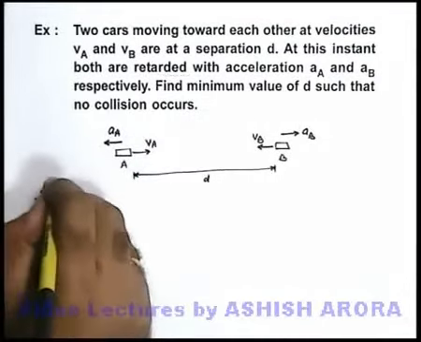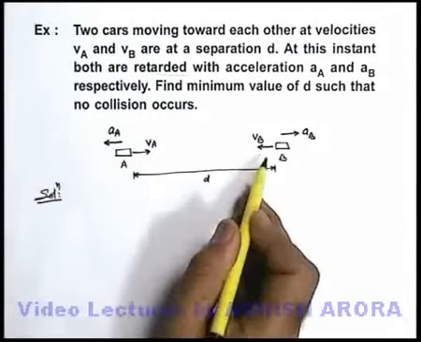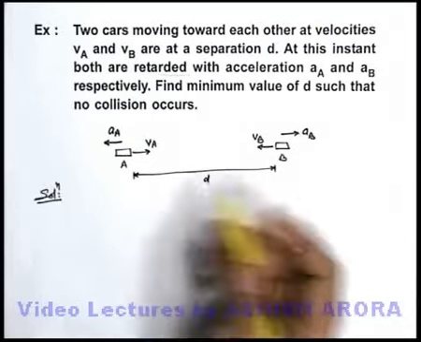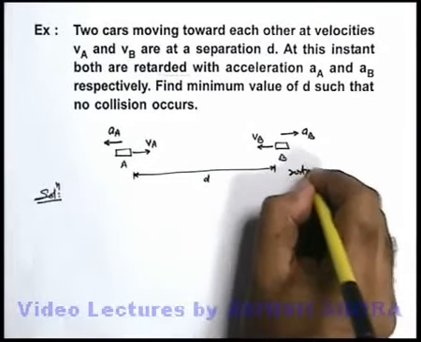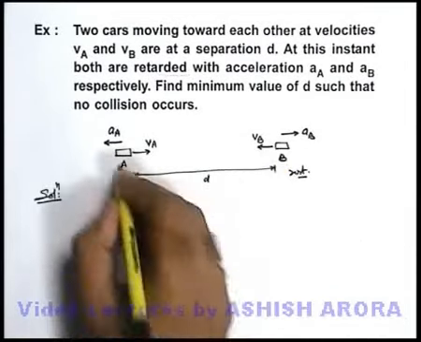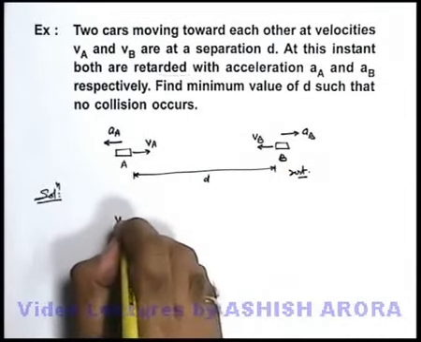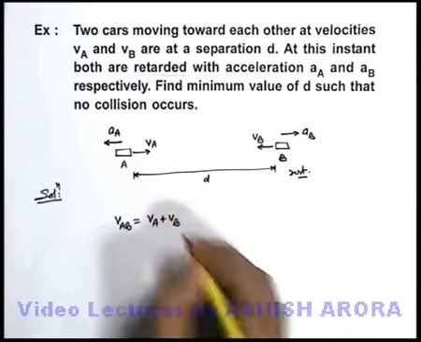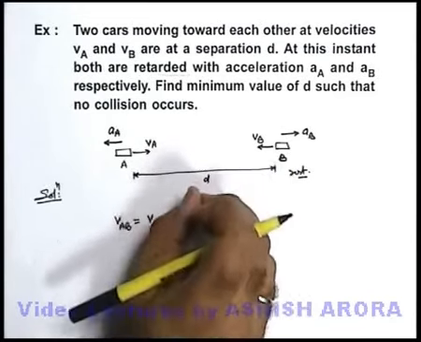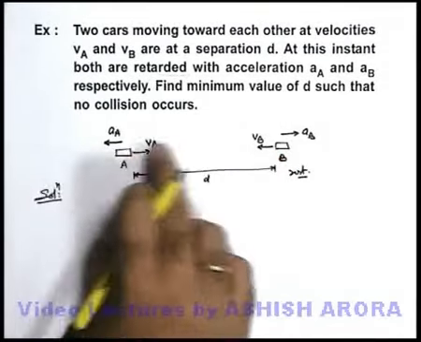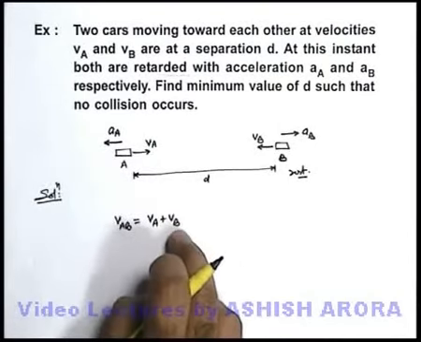Again, this particular question can be handled very easily by using relative motion. Say we consider B at rest, or we analyze the motion with respect to car B. Then we can write the velocity of car A with respect to B as VA plus VB, as they are moving towards each other, and as seen from B, the velocity of A appears to be VA plus VB.